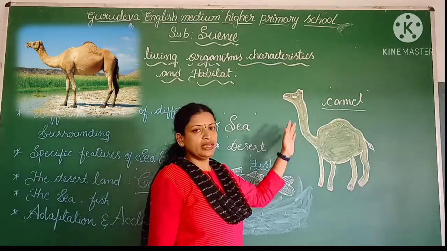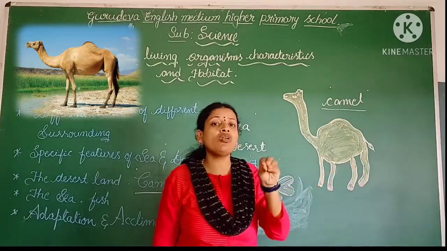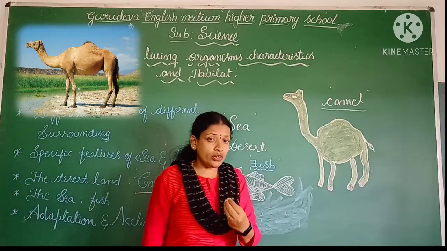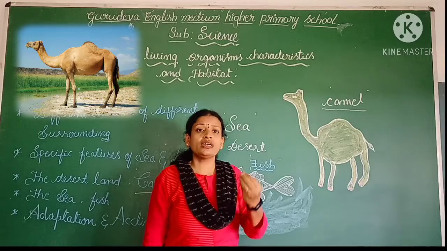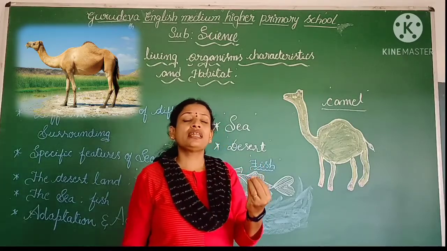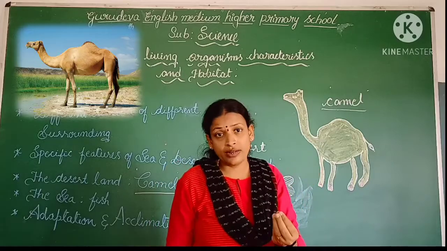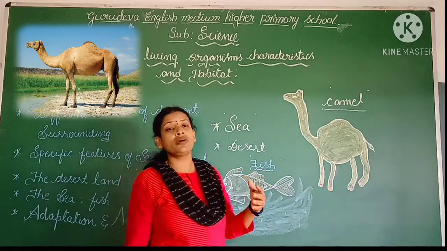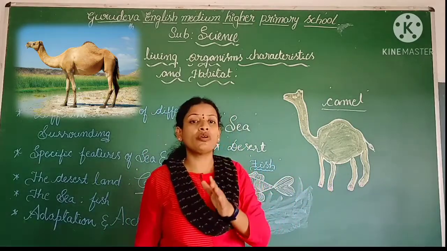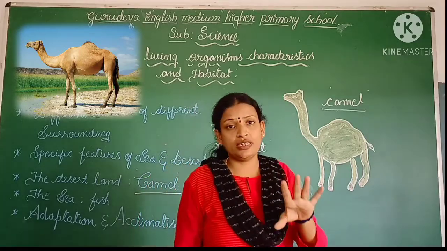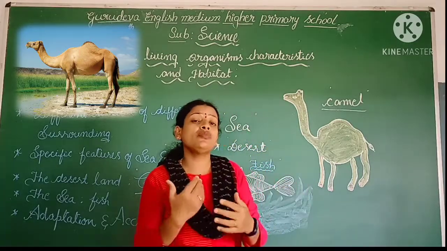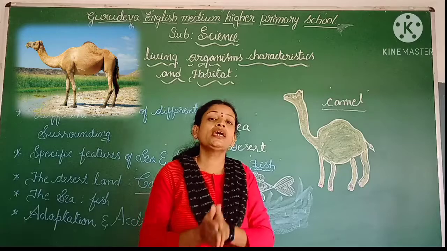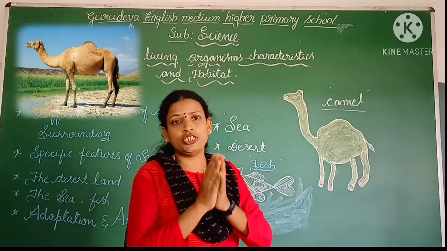This camel can excrete a small amount of urine. What's that? Small amount of urine. I told you, excretion is one of the most important processes that happens in living organisms. Let me say what the meaning of excretion is. Excretion is nothing but the removal of waste from the body. In our body we remove the waste materials through urine as well as fecal matter. That process we call excretion, right?